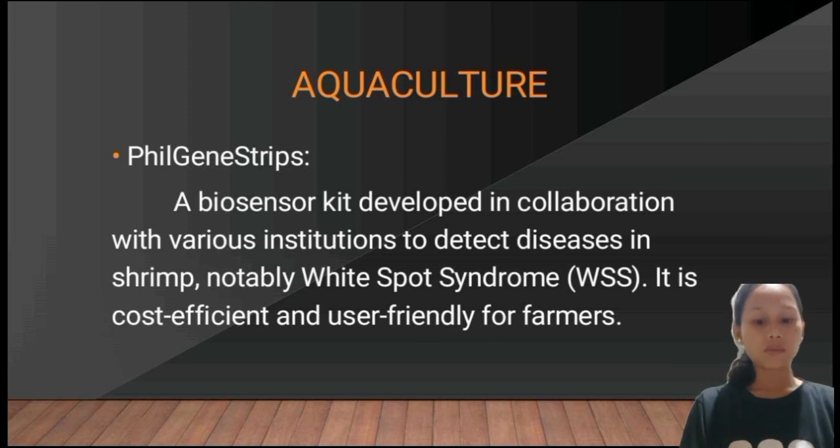A biosensor kit was developed in collaboration with various institutions to detect disease in shrimp, notably white spot syndrome. It is cost efficient and user friendly for farmers. So the purpose of this aquaculture kit is to detect disease in shrimp, particularly white spot syndrome. The advantage of this kit is that it is inexpensive and easy to use, which helps farmers diagnose their shrimps and prevent the spread of disease.